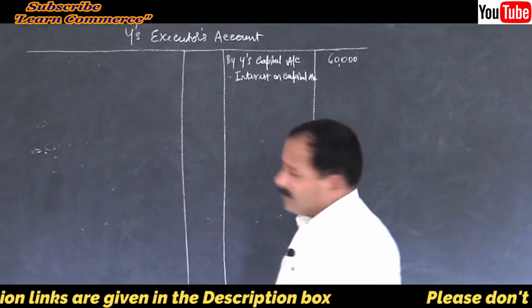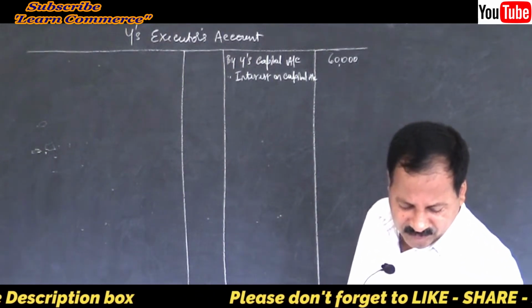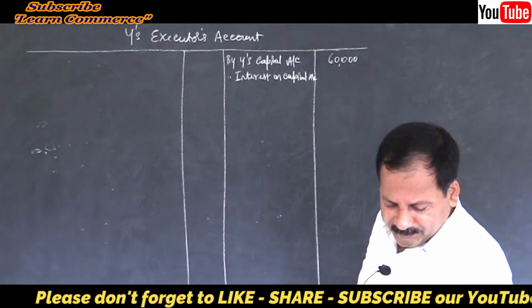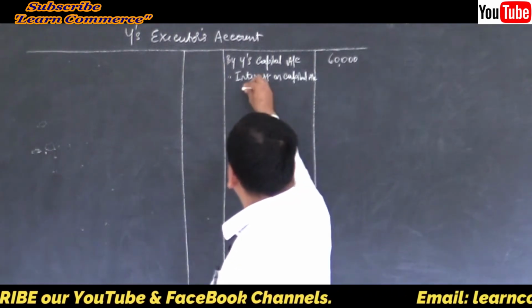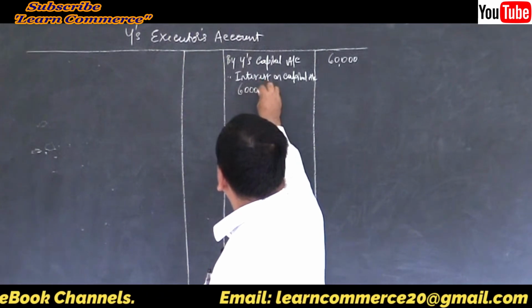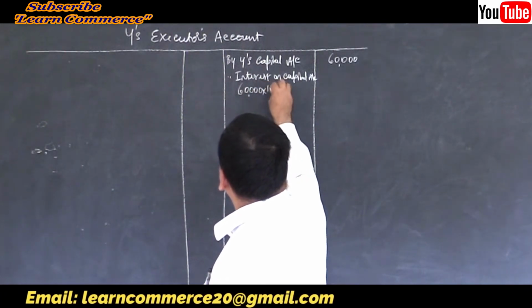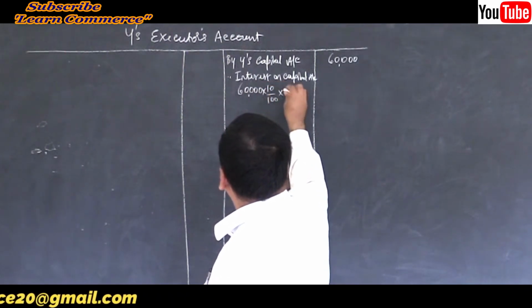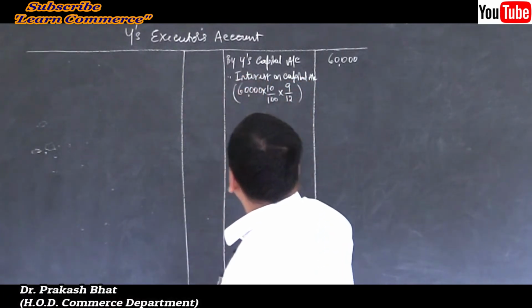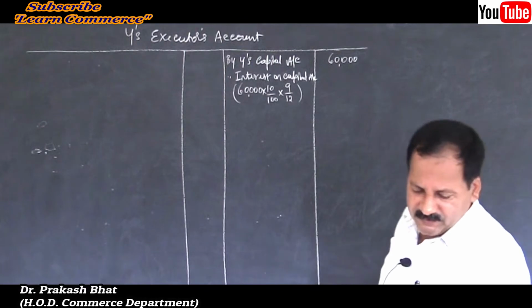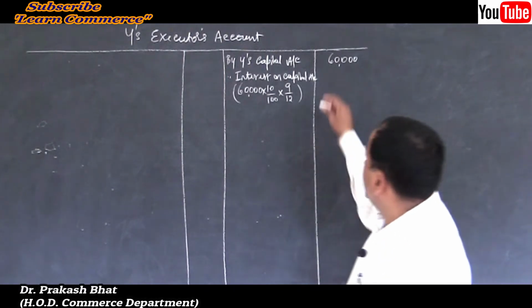Interest on capital account. How much? Show the calculations here. 60,000 into 10% for 9 months, 9 months, right? Simplify it, get the answer. 4,500.